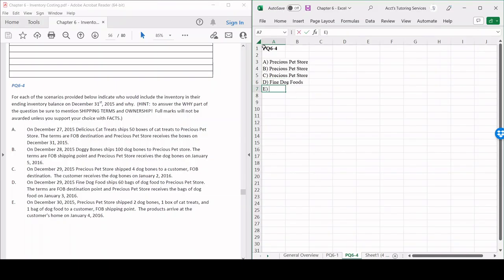So now for E, on December 30th, 2015, Precious Pet Store shipped 2 dog bones, 1 bag of cat trees, and 1 bag of dog food to a customer, FOB shipping point. The product arrives at the customer's home on January 4th, 2016. Once again, once it arrives, the date is irrelevant. It all matters when it's shipped. FOB shipping point means that it exchanges legal title at the point it's shipped from the seller's warehouse, which in this case is Precious Pet Store. And damage during transportation is on the buyer's side, which is the customer. So for E, it's going to be the customer.